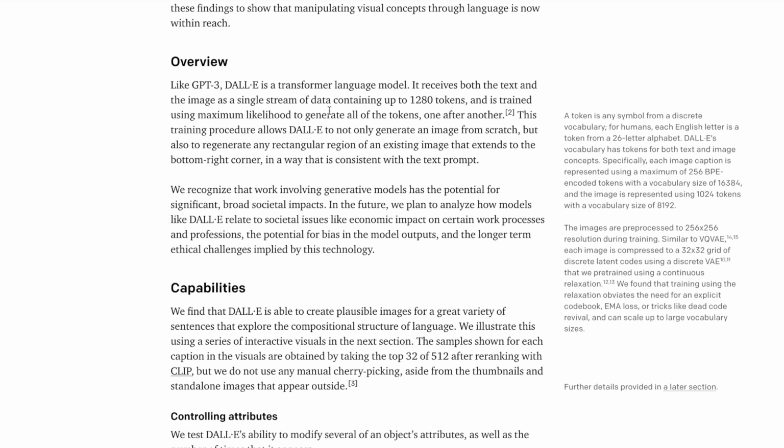DALL-E is not like other neural networks which generate the image from scratch. What it does is use other images and combine them in order to get the maximum correlation with the given text. So this is how it will work.